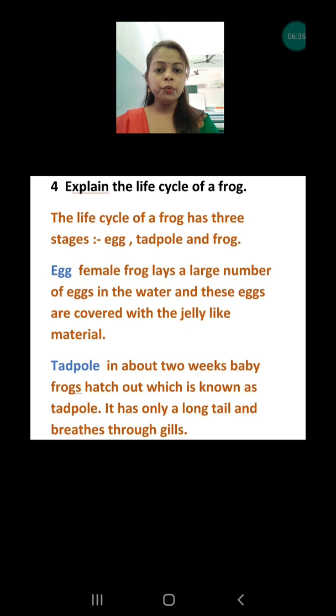And do you know when they lay the eggs? In the month of April. Why? Because that is a little warmer, and in the warmer water the female frog lays eggs. Second is when the little babies come out from the egg, they are known as tadpoles. After about 2 weeks of laying the egg, the baby frogs come out from the egg, known as tadpoles, and these have a long tail and gills to breathe.